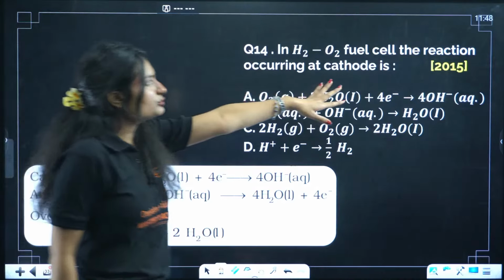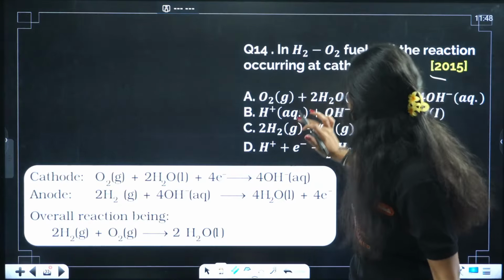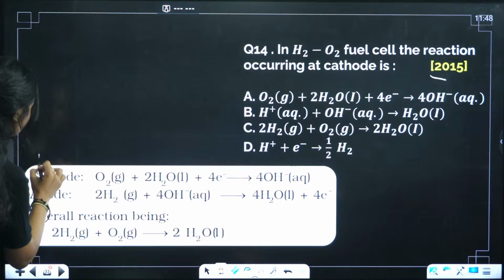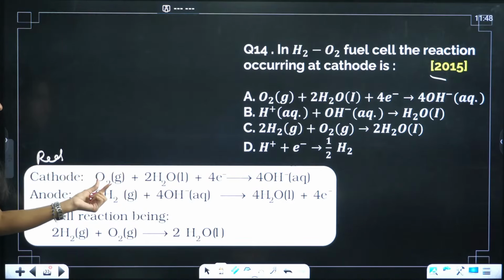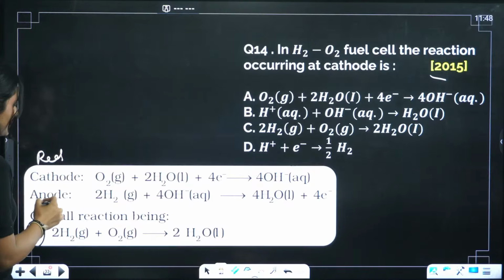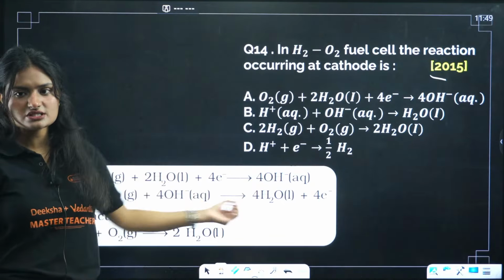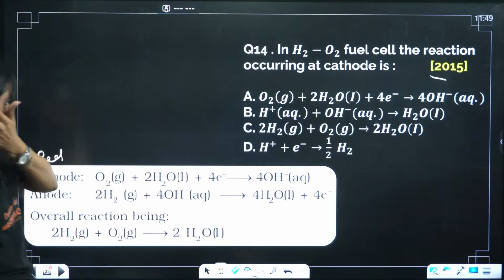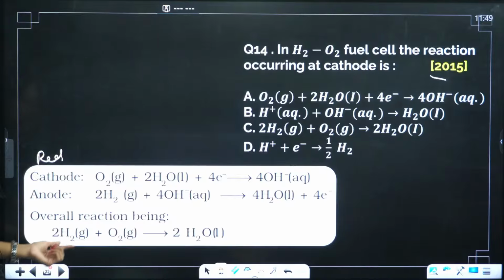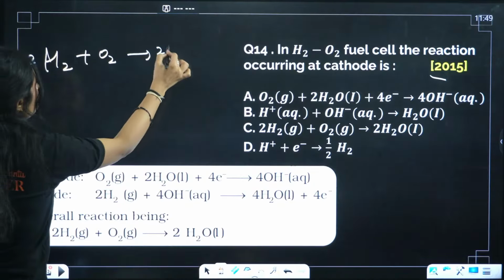Again, H2 O2 fuel cell. The reaction occurring at cathode is, see, old question. Reduction happens at cathode. Oxygen is getting reduced to OH negative, gaining electrons. At anode, hydrogen is getting oxidized to H2O, which is loss of electrons or addition of oxygen. The overall reaction is simple: 2H2 plus O2 gives 2H2O.